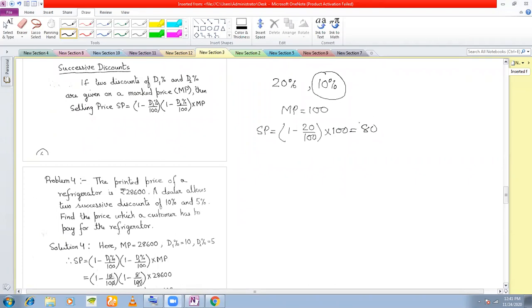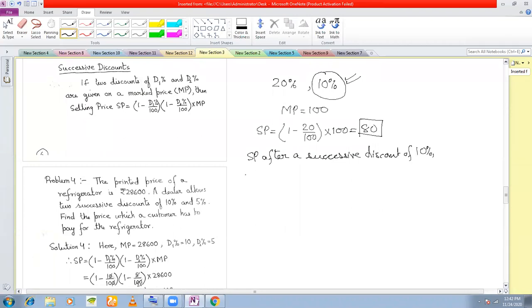Now, even though he is selling the article for rupees 80, there are not many customers coming. So he says that I will give an additional 10% discount. So what should be his final selling price after this successive discount of 10%?